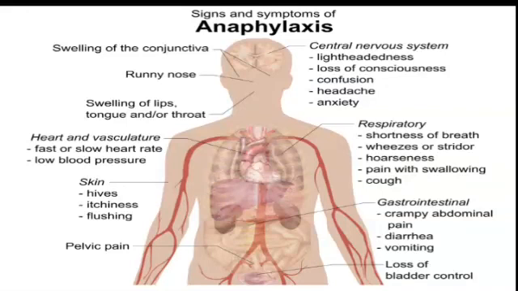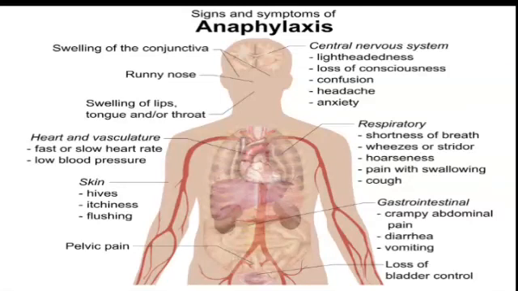Like you will have itching, redness, running nose, swelling in the eyes, itching of the eyes, and swelling of the lips, throat, and tongue. All these things are basic allergic reactions. It will be in a little bit more severe form in anaphylaxis.